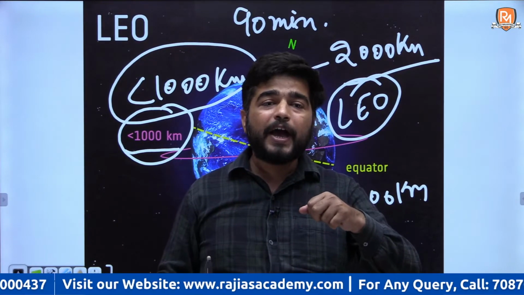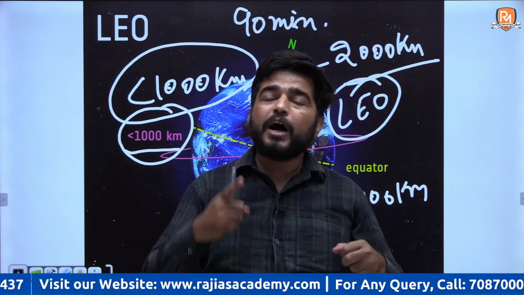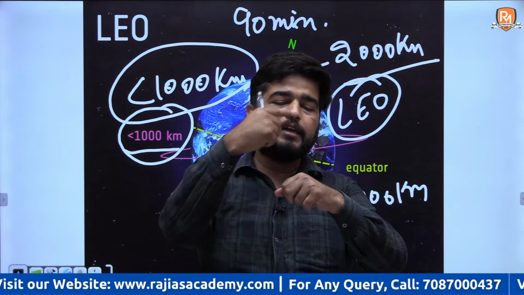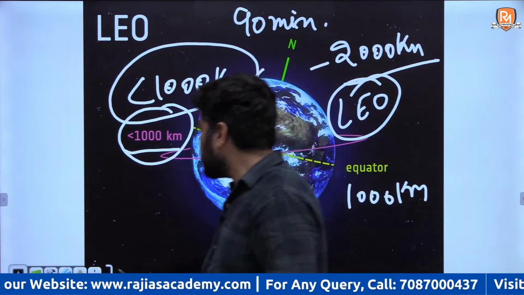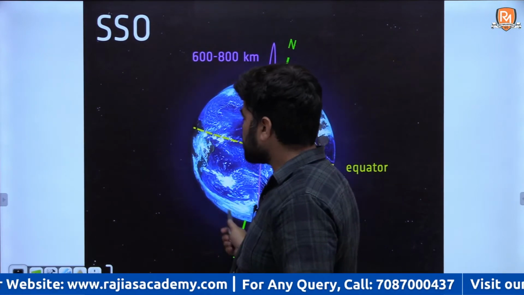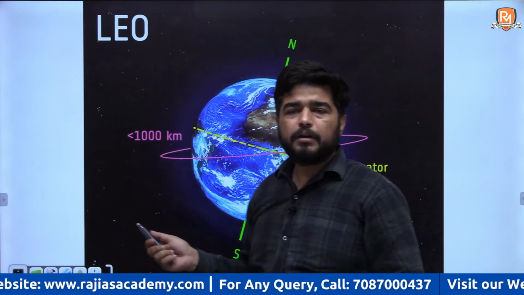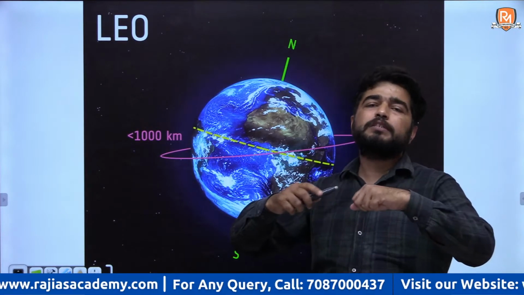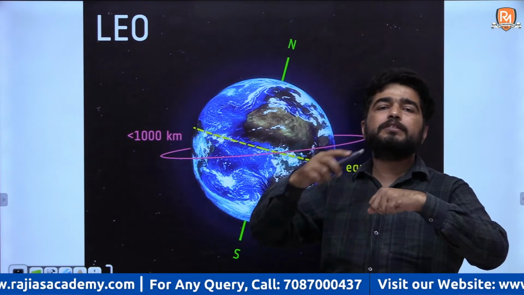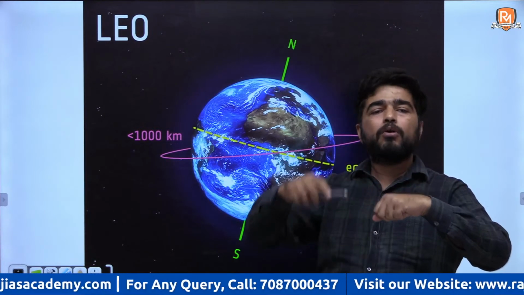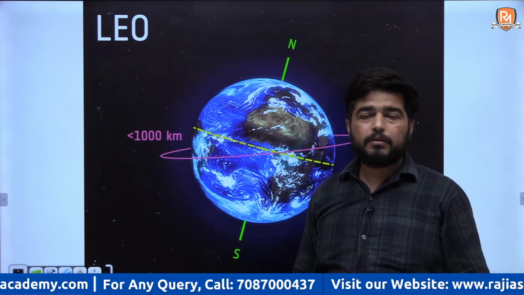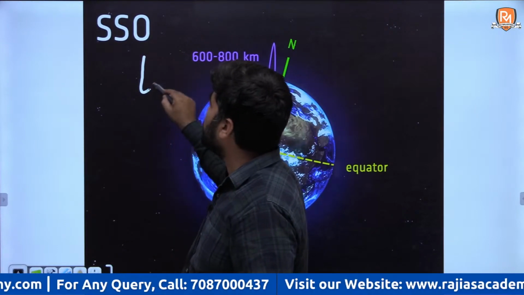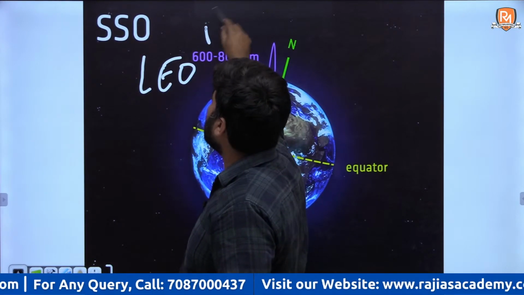So when you require a satellite for Earth observation, then you will launch the satellite in low Earth orbit. I will show the slide which shows how a remote sensing or Earth observatory satellite covers the whole surface of the Earth. Another example of low Earth orbit is polar orbits.